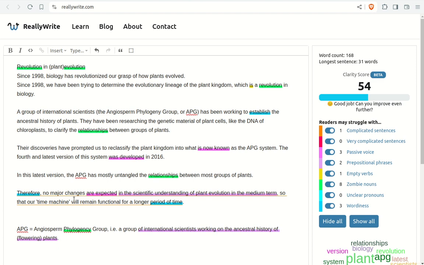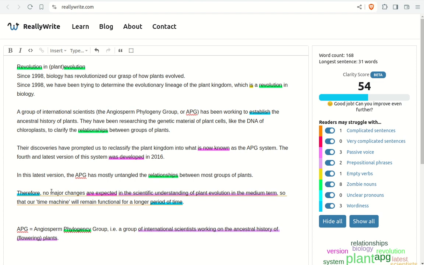Now, in the last sentence, therefore, no major changes are expected. We have a lot of passive voice. We start with changes, which is new information. We have a long list of prepositional phrases. And then all of a sudden, we introduce this idea of a time machine that I didn't hear before. Where did the time machine come from?